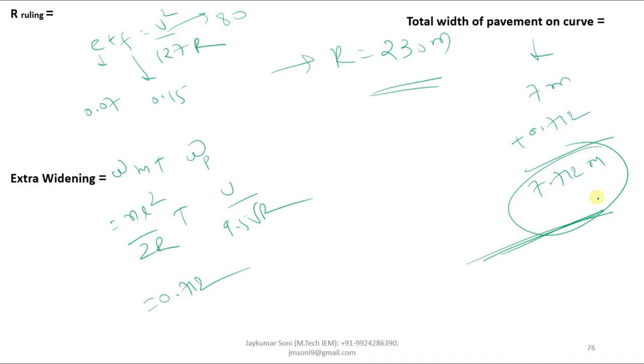So this is how the concept of extra widening of pavement can be understood. You need to have a better understanding of mechanical widening, off-tracking, and psychological widening, and by calculating all these examples, you will get thorough with the examples. I hope you have understood the concepts.